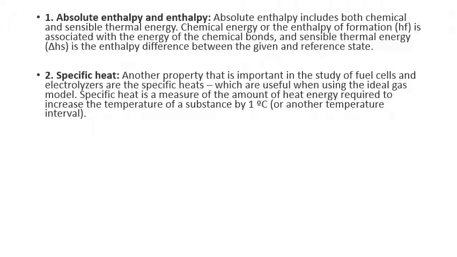The specific heat can be Cp or Cv. If it is at constant pressure, we refer to that as Cp, and with constant volume, we generally give Cv, right? This is the notation we use in thermodynamics, but when it is spoken about in the fuel cell, we generally give a notation C.